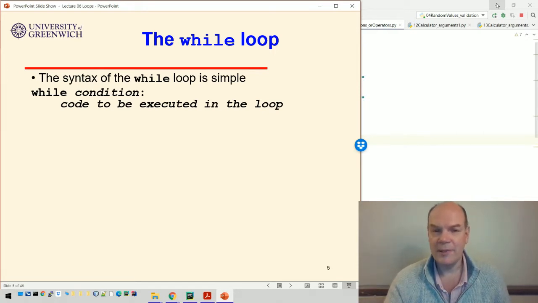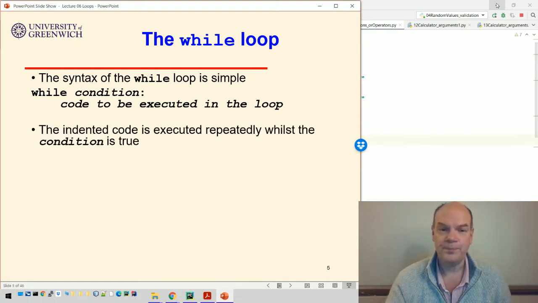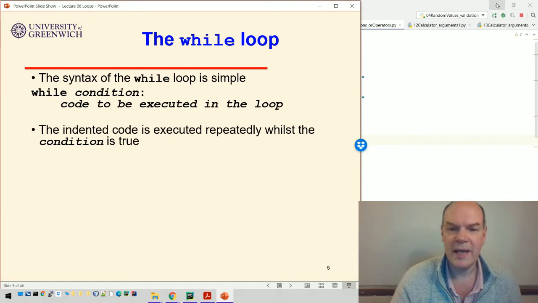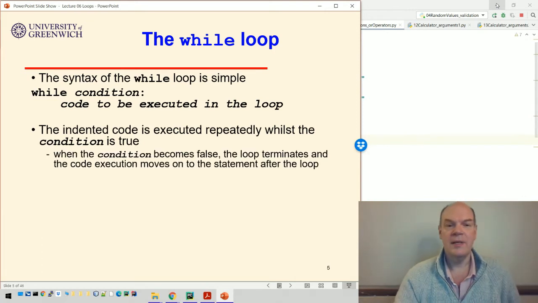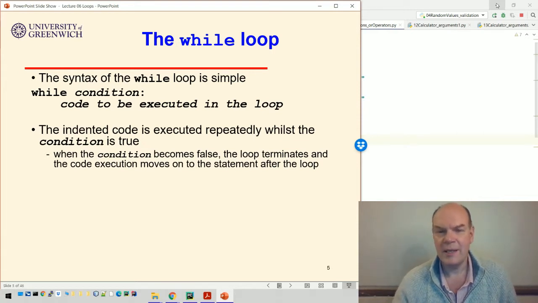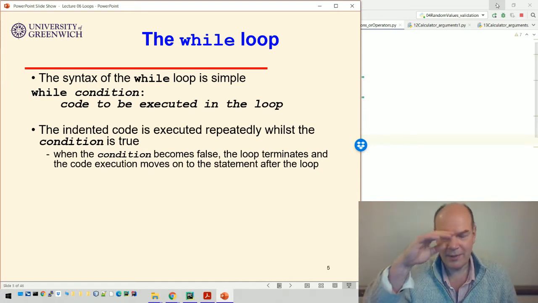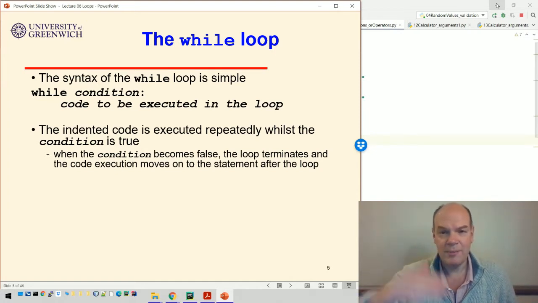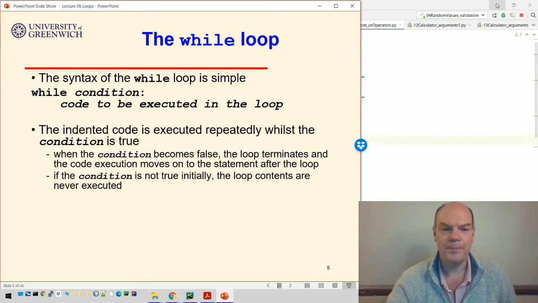inside the loop, so the indented code in the case of Python, will be executed over and over again. And it gets repeatedly executed while that condition is true. As soon as the condition becomes false, the loop terminates, and then the code execution moves onto the next statement down. So it's like going round and round and round, but as soon as the condition is not true anymore, it'll jump down to the next statement down, like we've seen in all our programs previously.